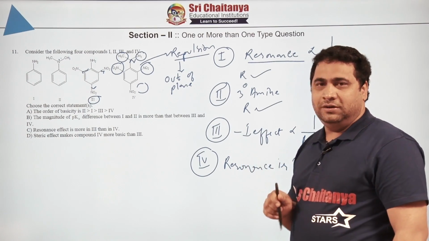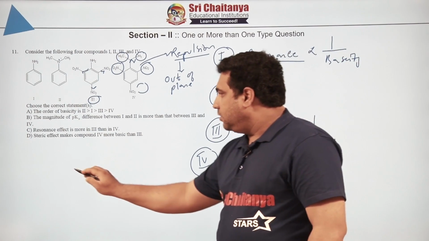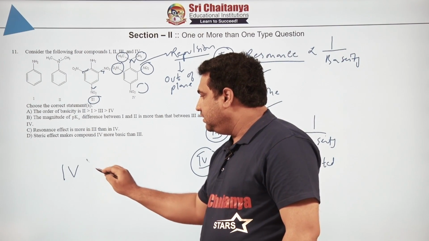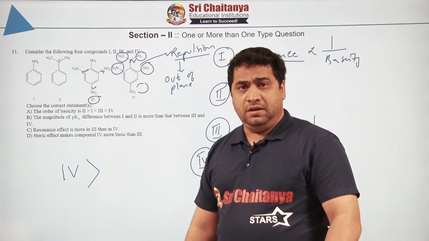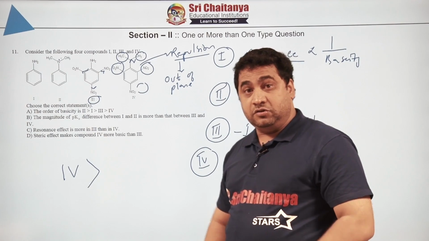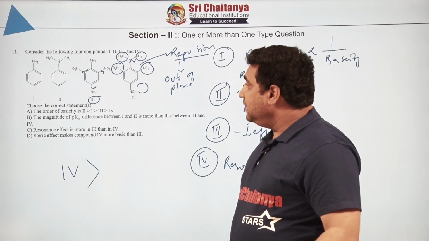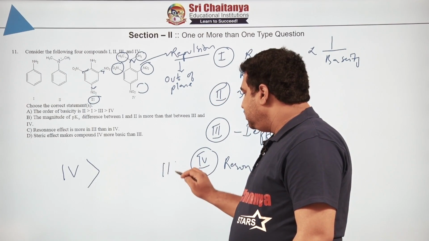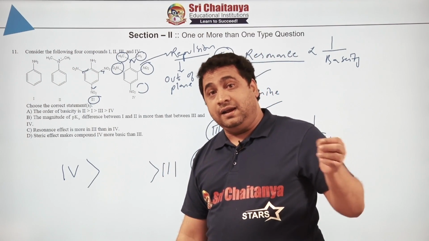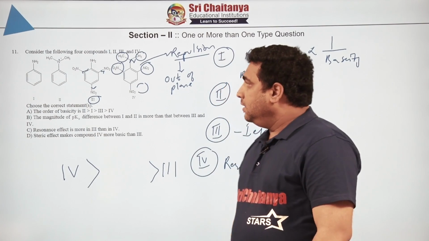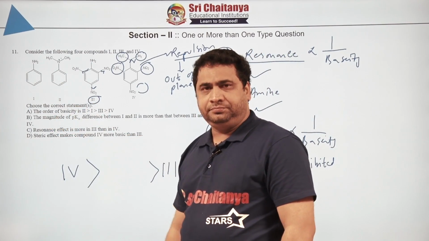That means among this all, the most basic compound, or the highest order of basicity, is fourth one. It must be the most basic of all. If fourth one is the most basic of all because resonance is absent, then who is the least basic of all? Least basic of all must be 3. Why? Highest minus I effect and resonance, 2 negative factors are there. Now left over is 1 and 2.